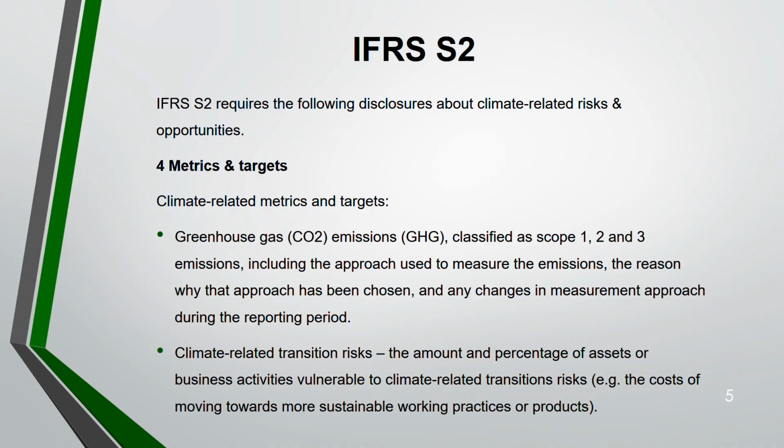Climate related transition risk: the amount and the percentage of asset or business activities that are vulnerable to climate related transition risk. For example, cost of moving towards more sustainable working practice. See, this you don't have to do any changes in your accounting, measurement, recognition. IFRS S1 and S2 is only about disclosure. So you just disclose, disclose, disclose.